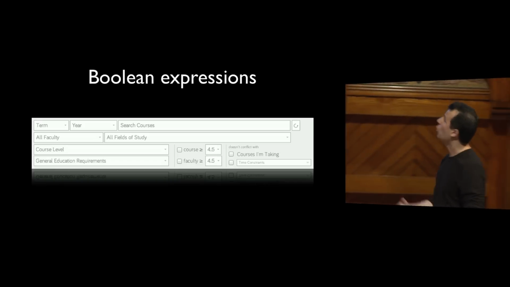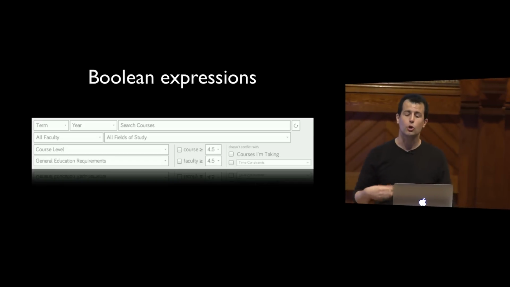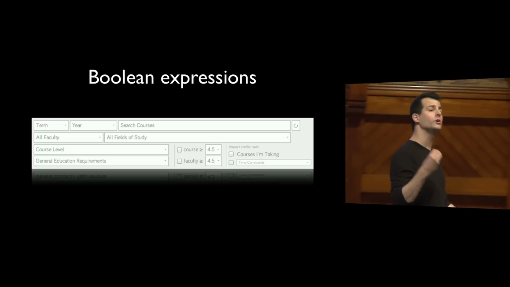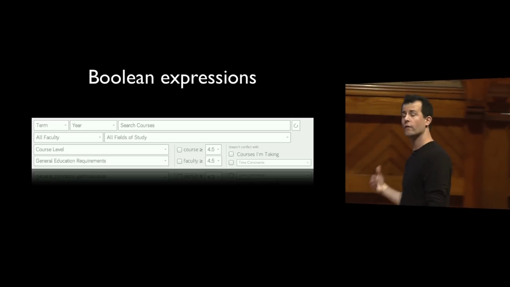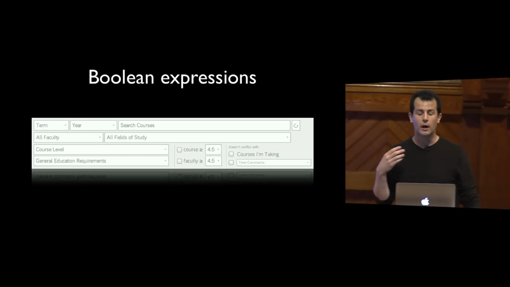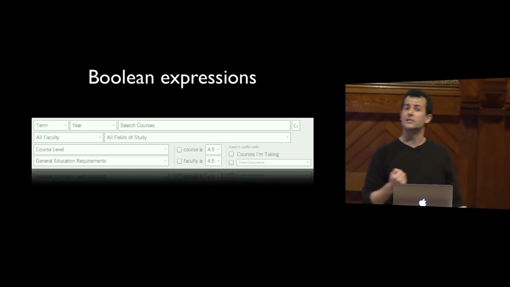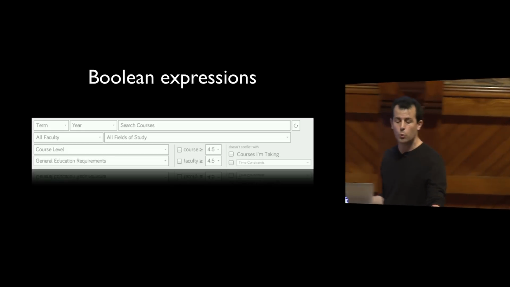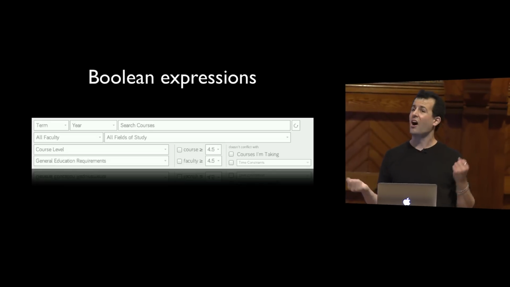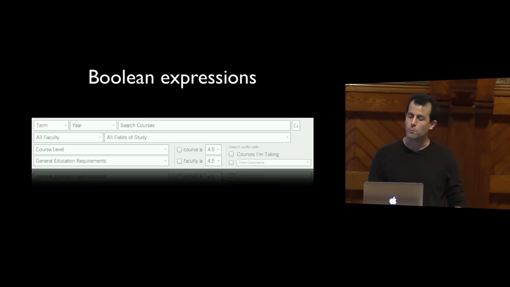And here is a more real-world example. If you've used CS50 courses to do course shopping, these check boxes there, where if you check that box next to courses, that will say, yes, only show me courses for which the Q value is 4.5 or higher. If you uncheck it, no, don't worry about that. Or similarly on the right, doesn't conflict with courses I'm taking. That's either true or false. It's just a Boolean expression. So all this time when you've used websites with checkboxes, you're just toggling the equivalent of a Boolean expression on and off.